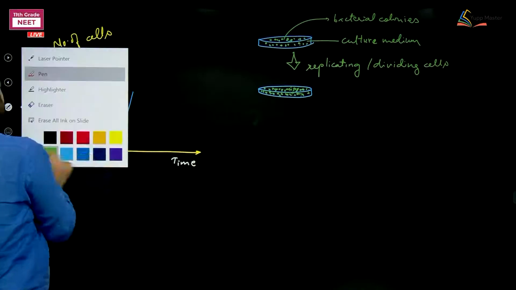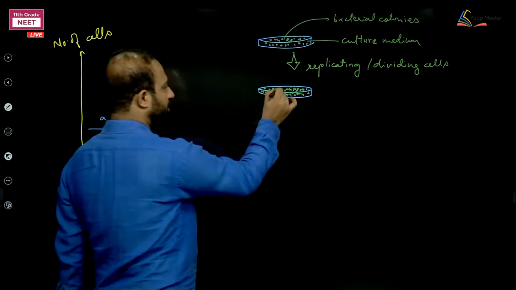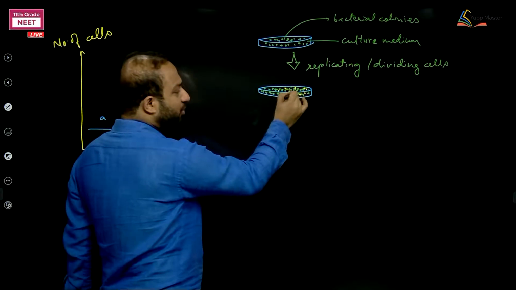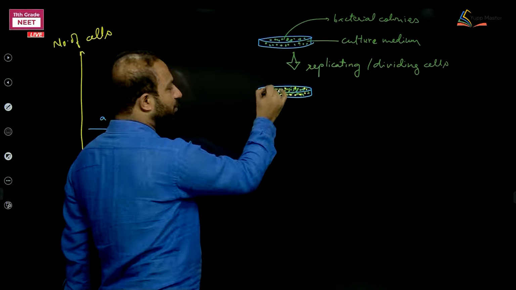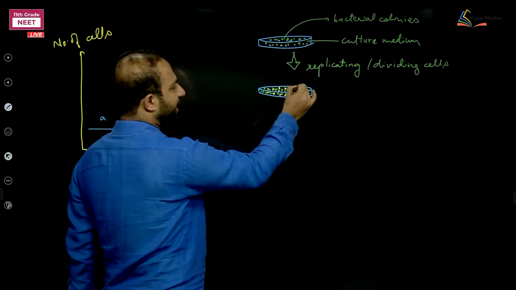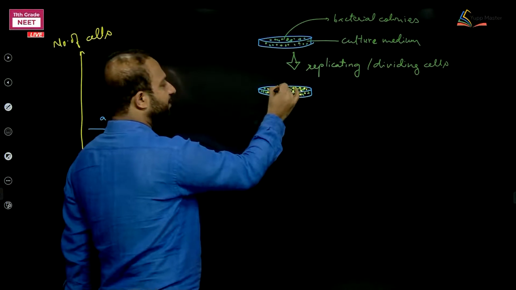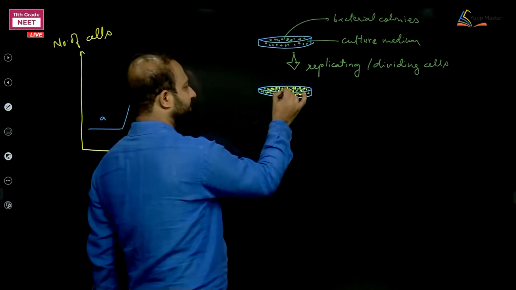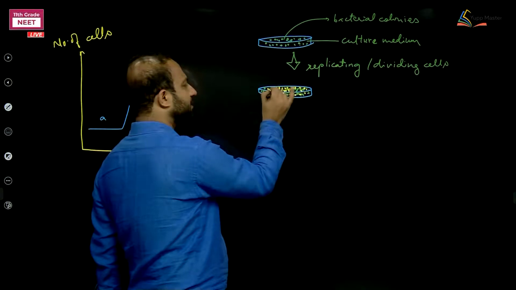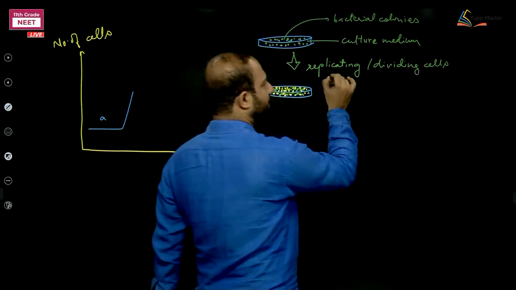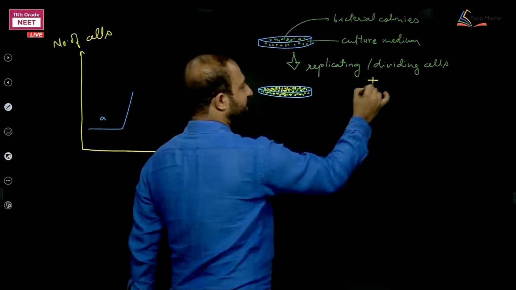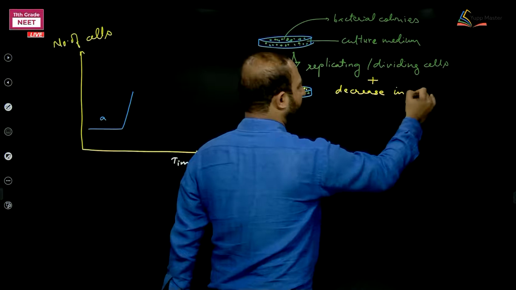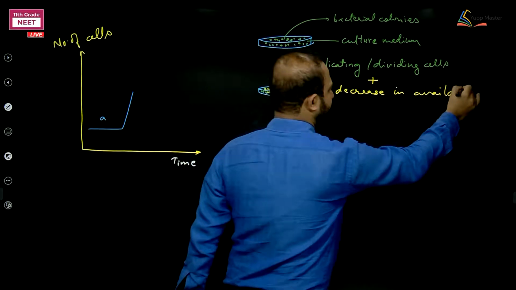Here are the newly formed colonies. But the problem is that as the colonies increase, they occupy more space. As the number of cells increases, the space decreases. The available space is getting lesser. Replicating or dividing cells plus a fall in available space.